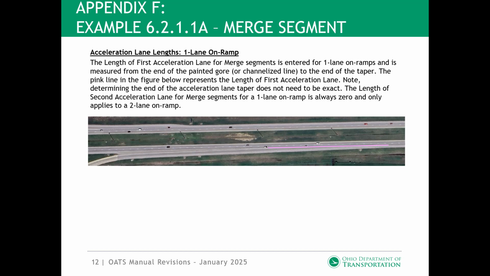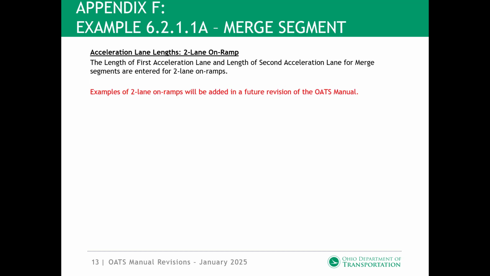The length of second acceleration lane for merge segments for a one-lane on-ramp is always 0 and only applies to a two-lane on-ramp. The length of first acceleration lane and length of second acceleration lane for merge segments are entered for two-lane on-ramps. Examples of two-lane on-ramps will be added in a future revision of the OATS manual.